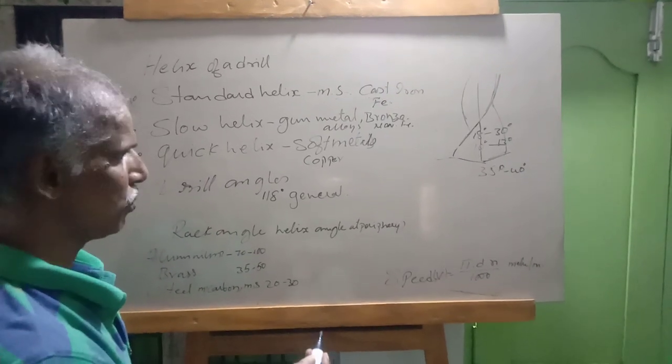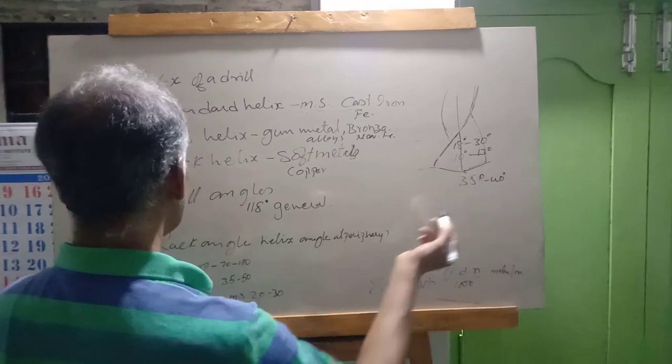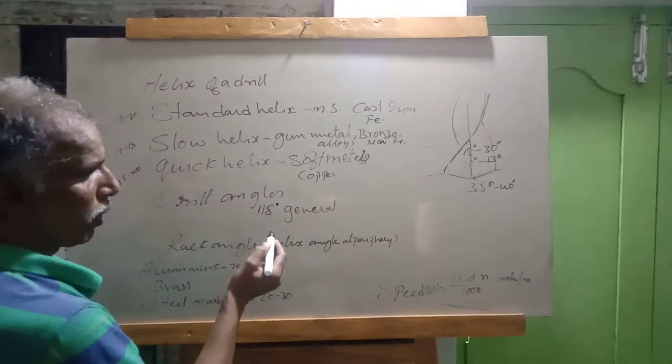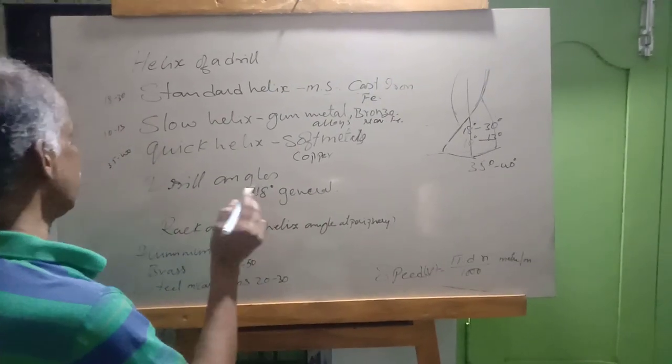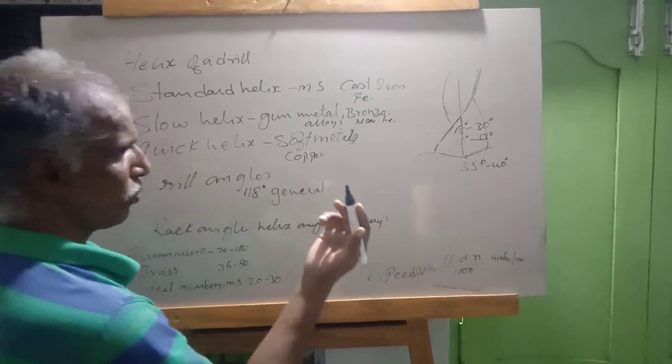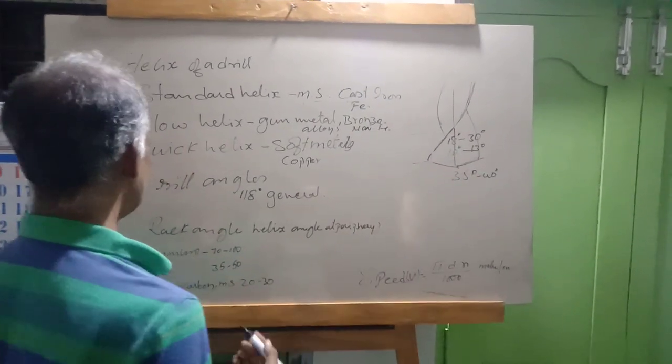For these soft metals, it will have 35 to 40 degrees. Quick means it is very quick to remove the material outside. That's why the helix angle is 35 to 40 degrees.